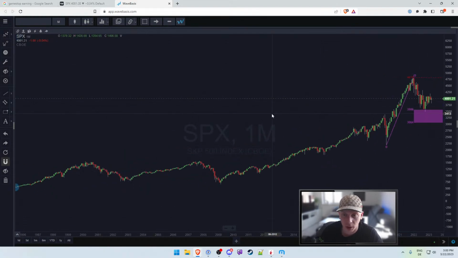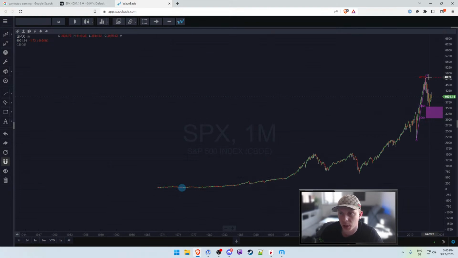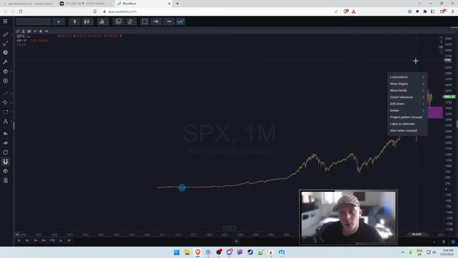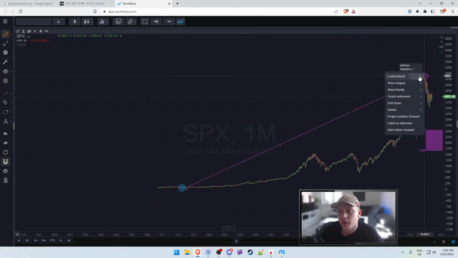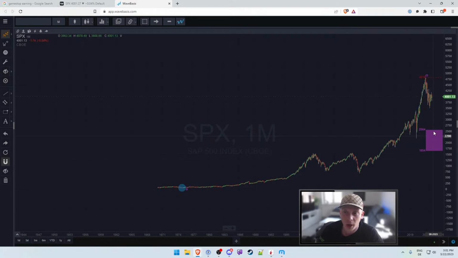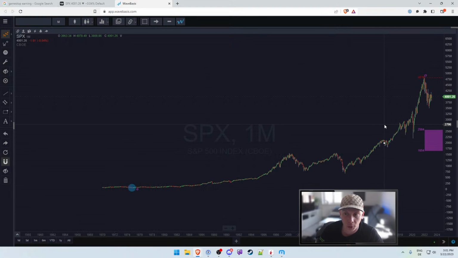Now, however, since we're looking at all, if I get rid of that one. Wave basis is, by the way, not always 100% correct with the predicted price area, but it's a super nice tool to use. If we say, okay, I'm going to put it in here for now that this here is our wave 1. Again, on TradingView we have data for another 50 years more. But just to give you an idea, we can already see that the predicted corrective pattern would take us much further.